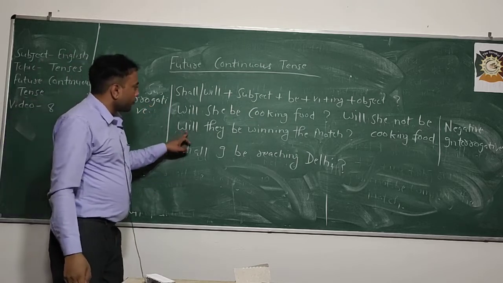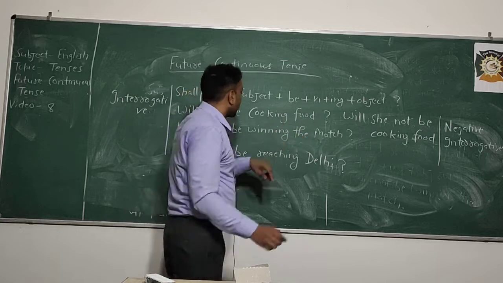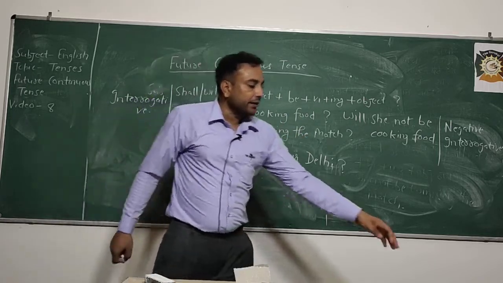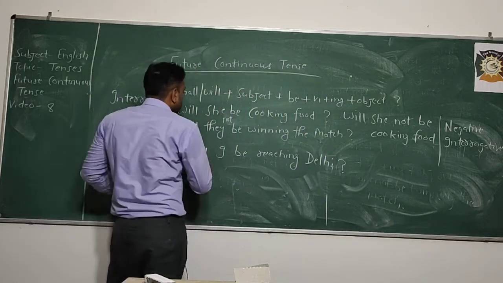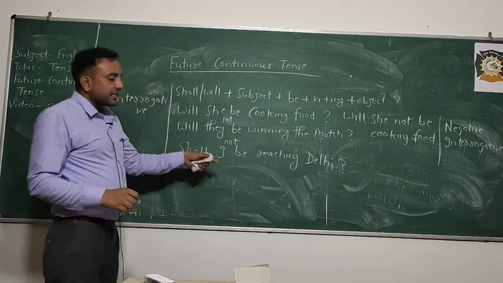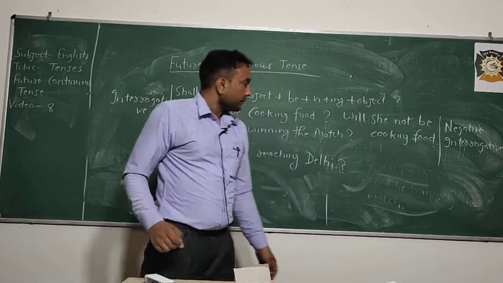Will they not be winning the match? You just have to add not. And shall I not be reaching Delhi? So all these sentences become negative interrogative sentences.